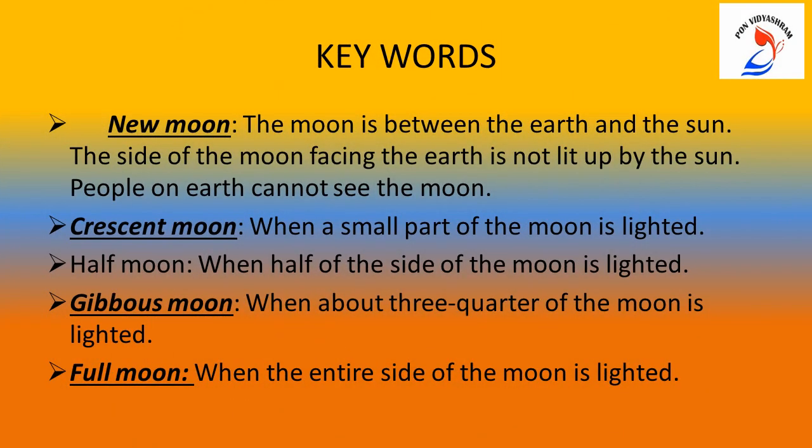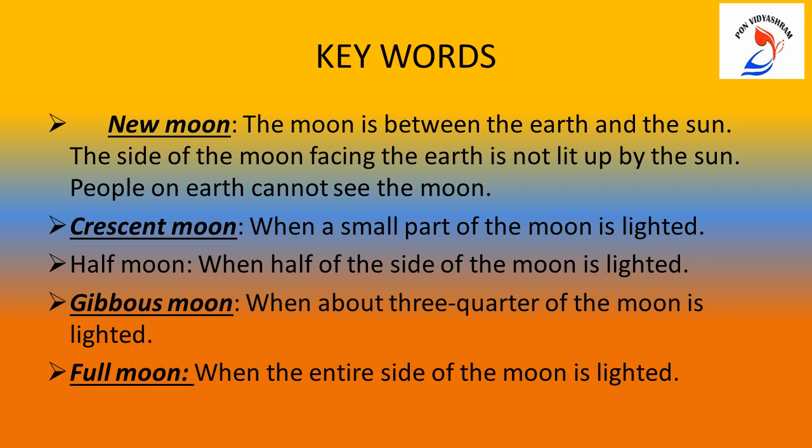Now children, we will learn the keywords. New moon. The moon is between the earth and the sun. The side of the moon facing the earth is not lit up by the sun. People on the earth cannot see the moon.